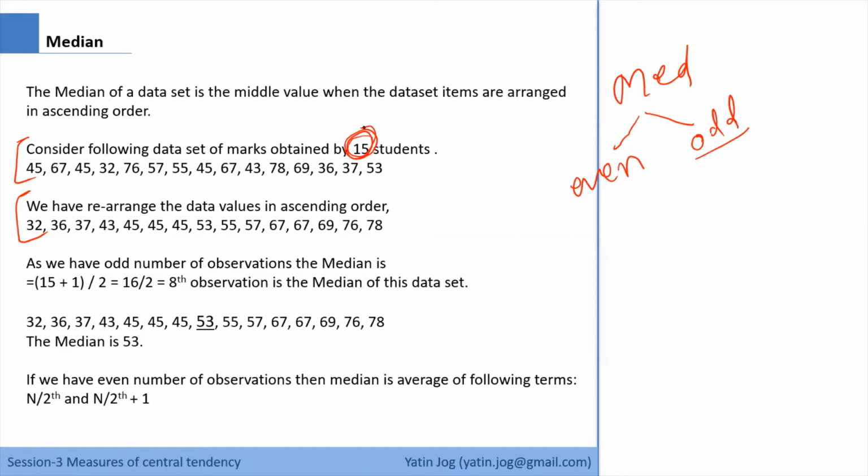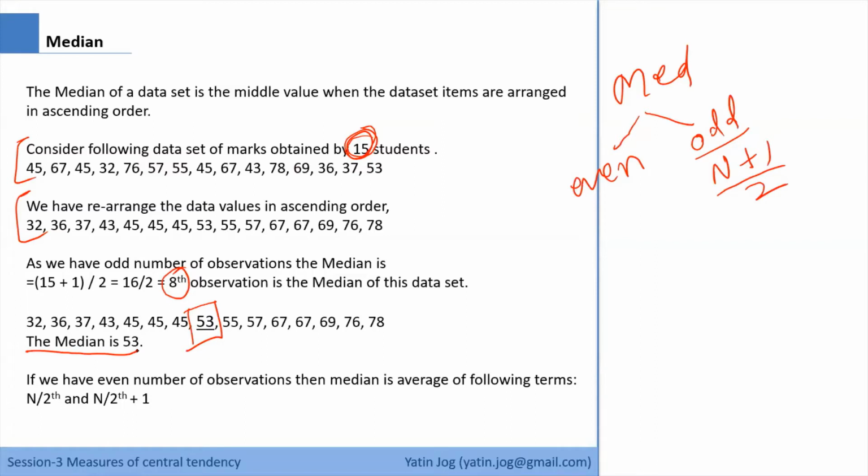So how to calculate the median of an odd number of observations? The formula is very simple. It is n plus 1 divided by 2. In case of 15, it will be 16 by 2, that is the 8th observation. So the 8th observation is my median of this data set. If I count the 8th observation, that comes to be 53. So 53 is my median. That is how you can calculate the median for an odd number of observations.